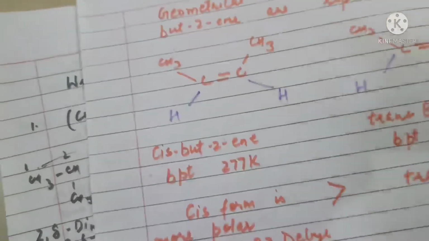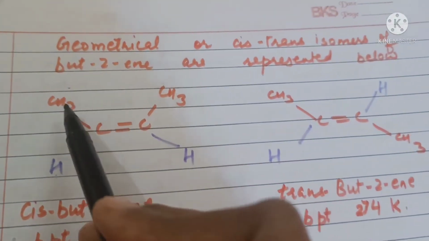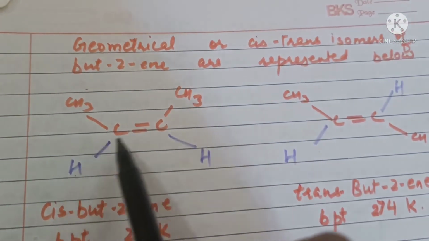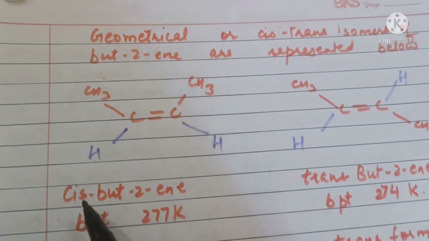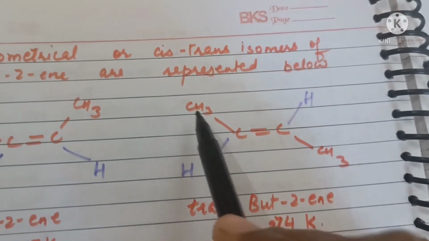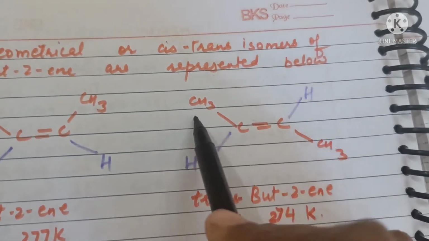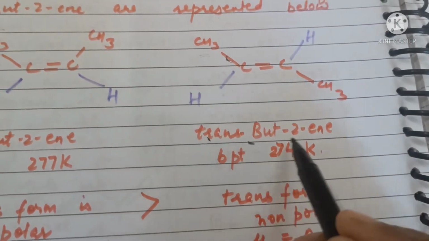For example, if we take butene, two possible geometries are possible. One where the two methyl groups across the double bond are present on the same side of the double bond. This is called cis-but-2-ene. The other where the methyl groups are present on opposite sides of the double bond is called trans-but-2-ene.